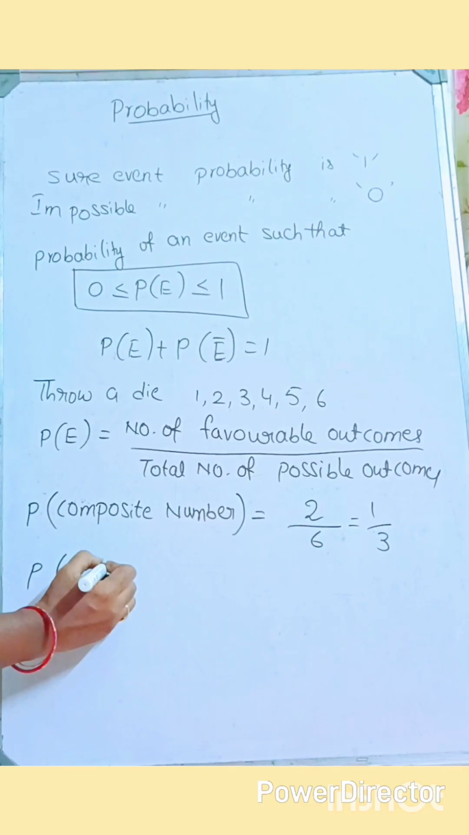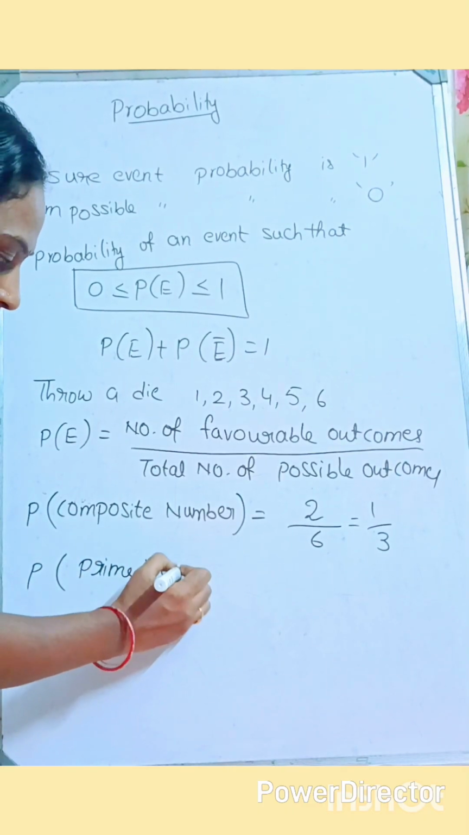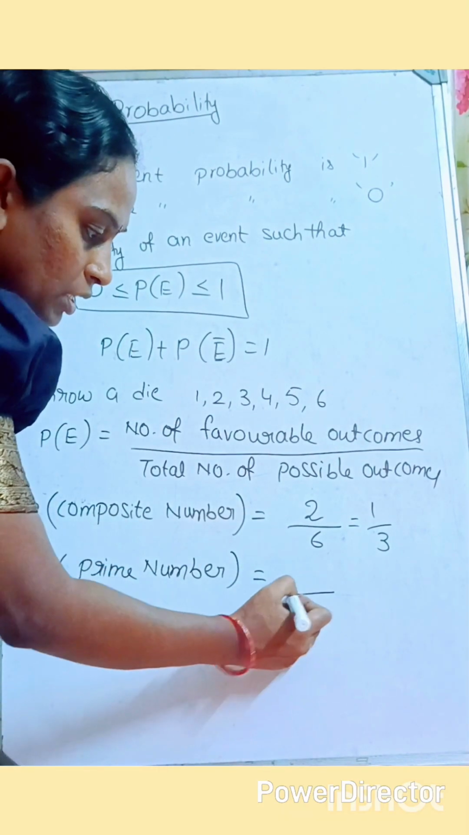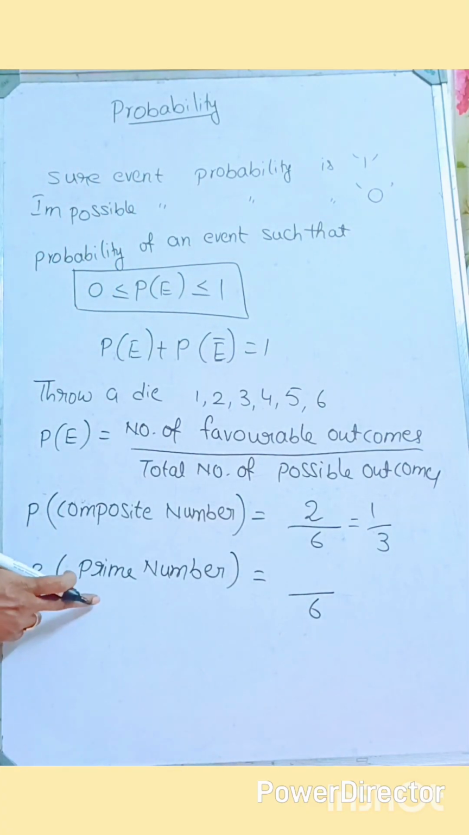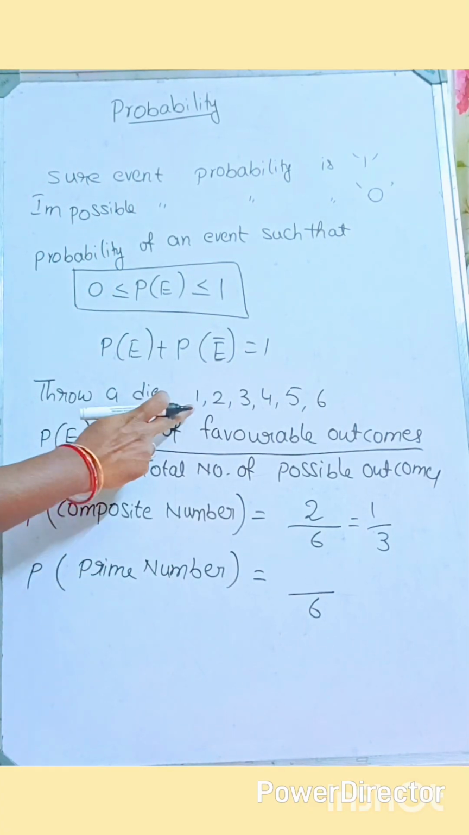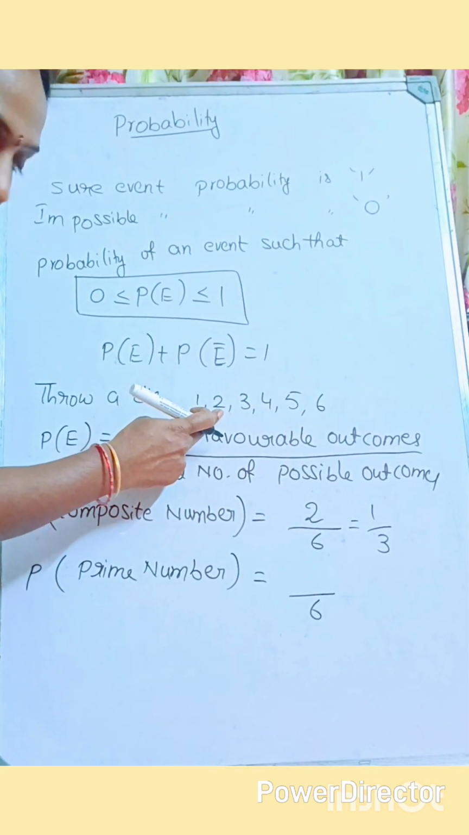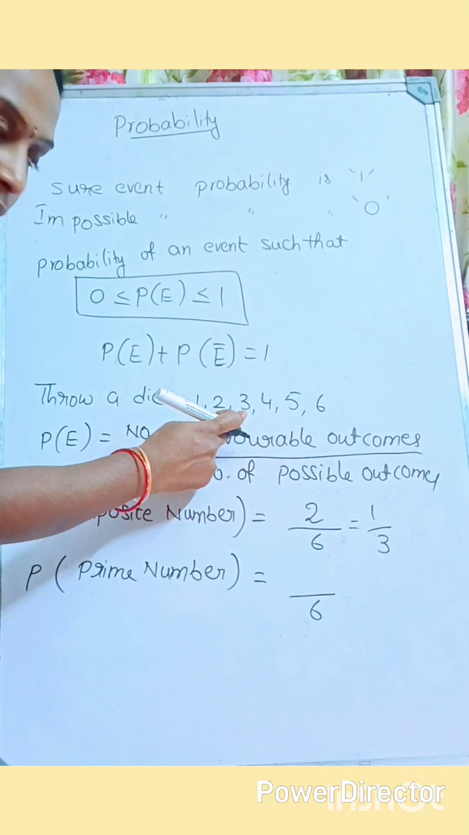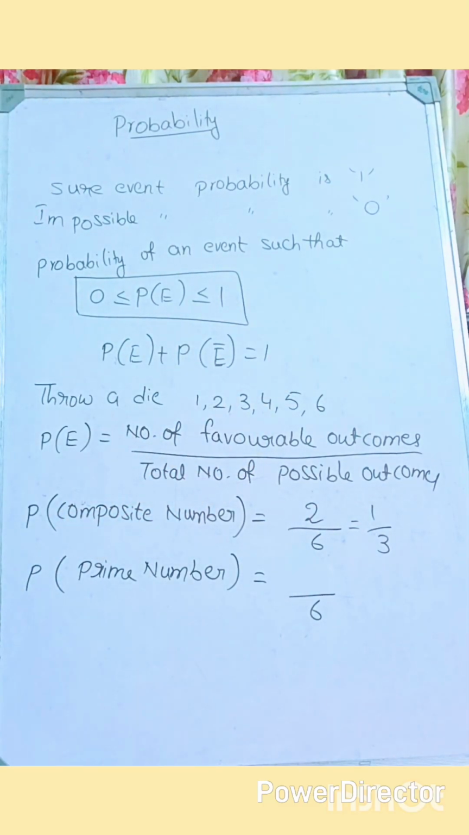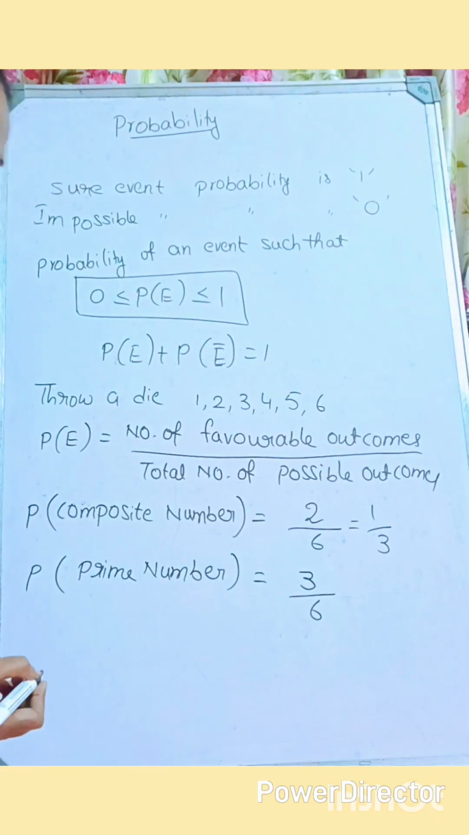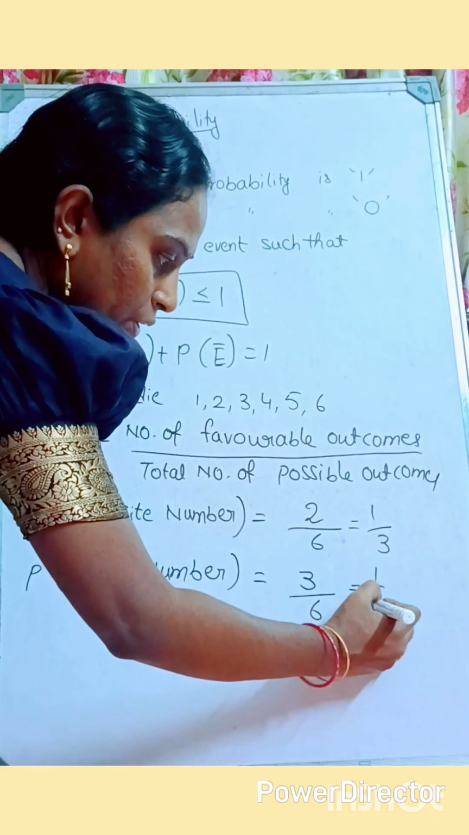Next, the probability of getting a prime number. When you throw a dice, what are the total outcomes? The number of possible outcomes is 6. But our event is a prime number. So what are the prime numbers from 1 to 6? Yes, 2 is a prime number, having only 2 factors. 3 is a prime number having 2 factors, and 5 is a prime number having only 2 factors. That means the number of favorable outcomes for us is 3. 3 by 6, it's nothing but 1 by 2 here.